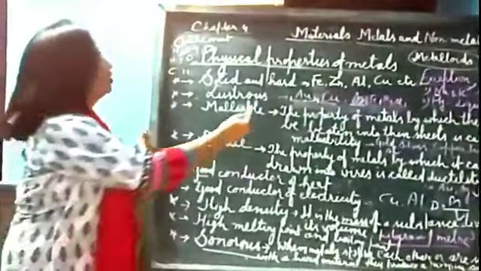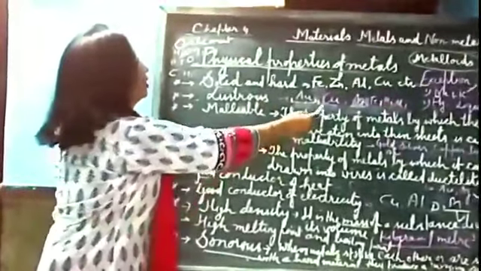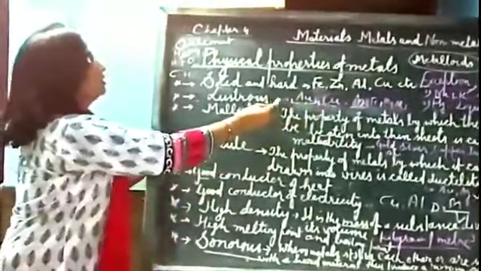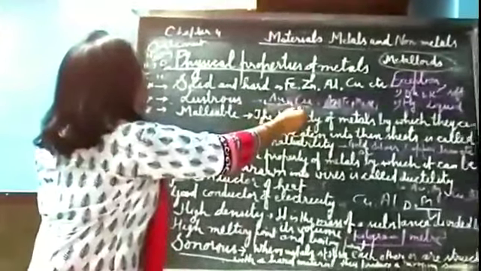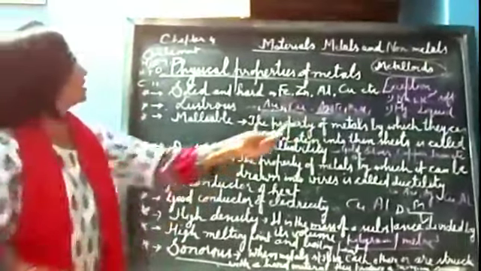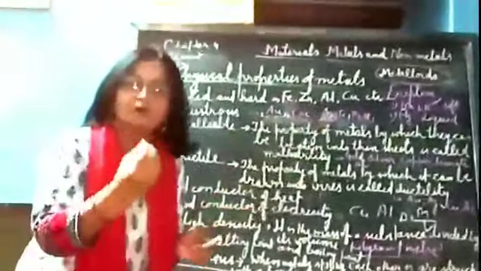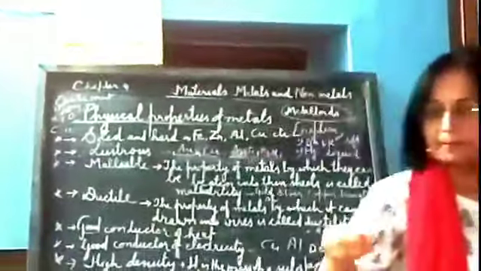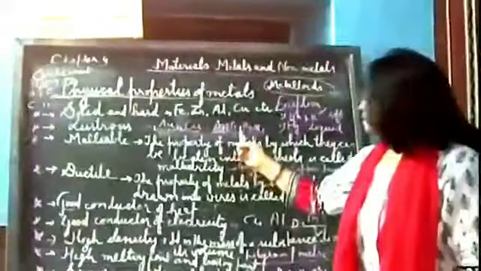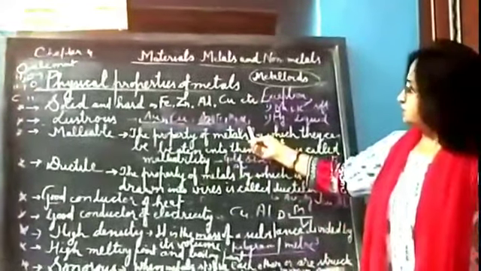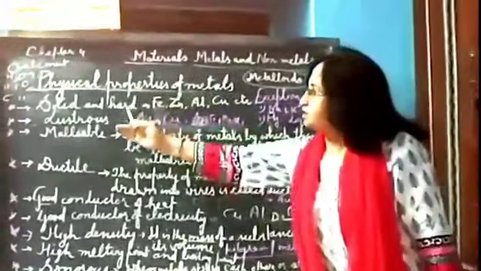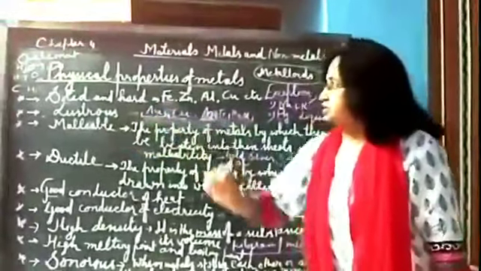It has a yellow luster. In the same way, copper has a brownish luster, and others like Ag, silver, have a white luster. So different metals have different luster in their pure state. We can say they are shiny in nature.